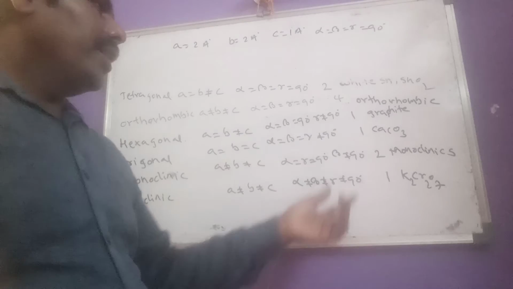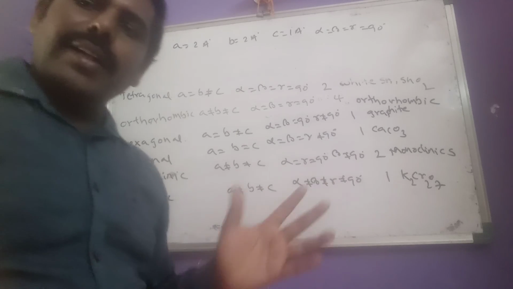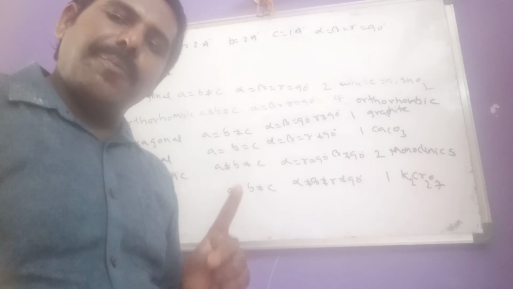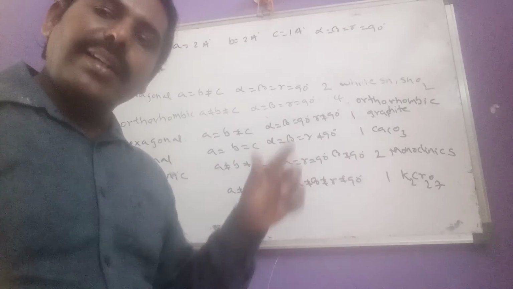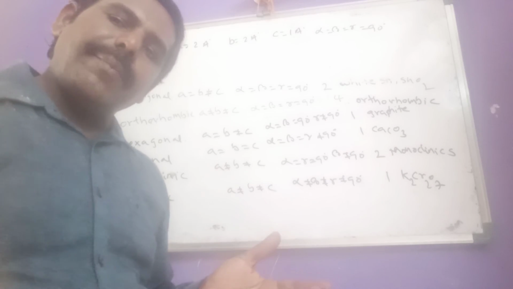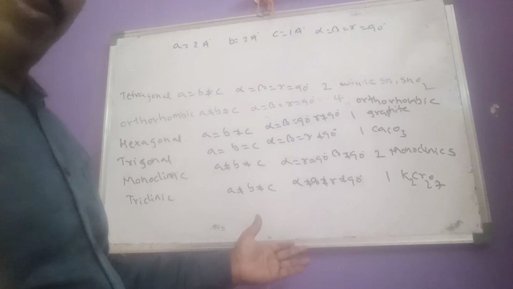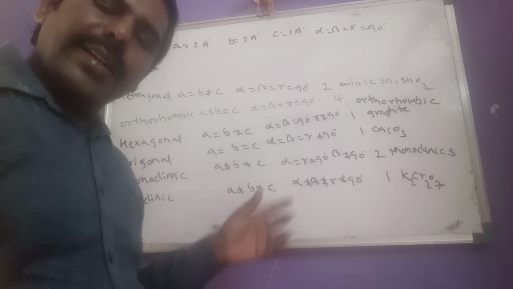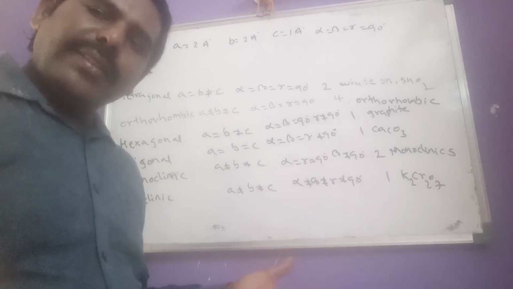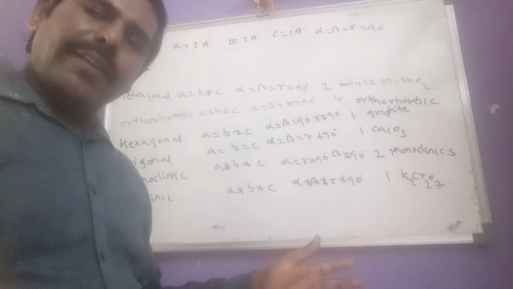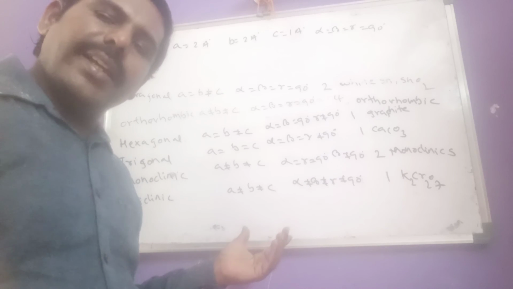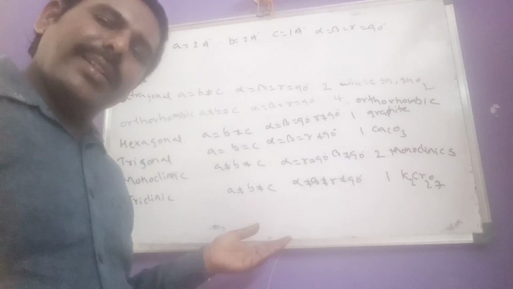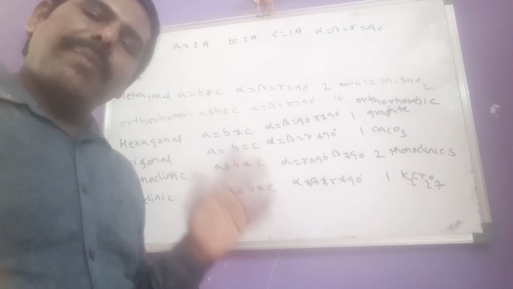And another one: monoclinic contains which Bravais lattices? One is primitive, another one is end centered. How to remember that? Once you observe the table, you come to know that monoclinic is present at the end of the table. Primitive is common everywhere, plus in monoclinic there is end centered, because it is present at the end of the table. So remember like that.